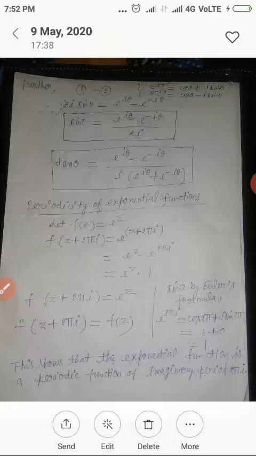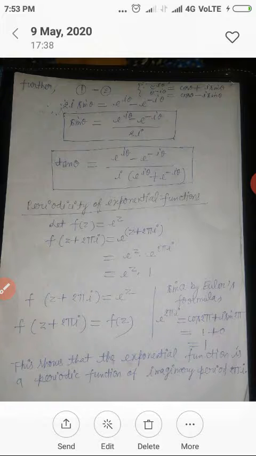I am substituting the value of e to power 2 pi I equal to 1 in place of e to power 2 pi I. Therefore, we get function of z plus 2 pi I equal to e to power z into 1. Function of z plus 2 pi I equal to e to power z. We see function of z equal to e to power z and the value of function of z plus 2 pi I is also equal to function of z.